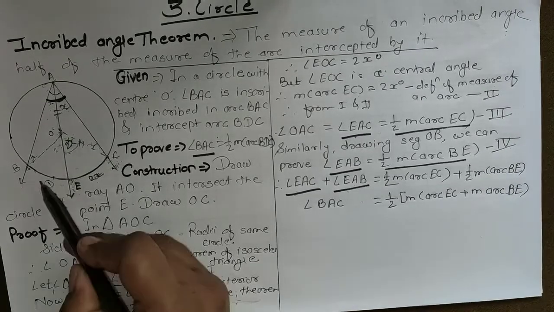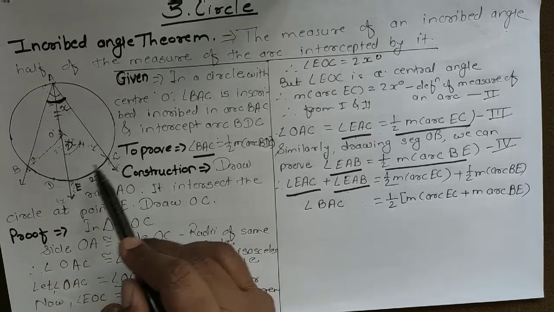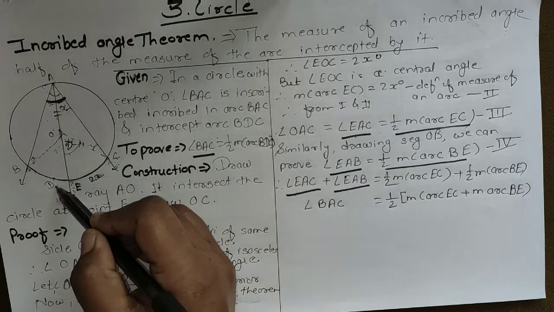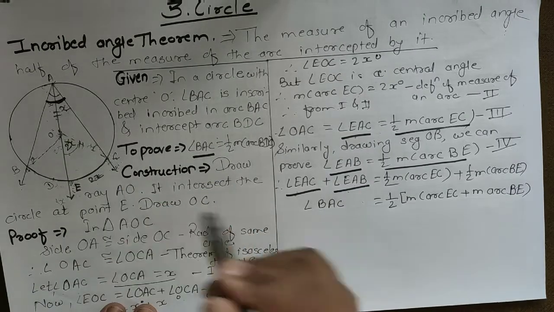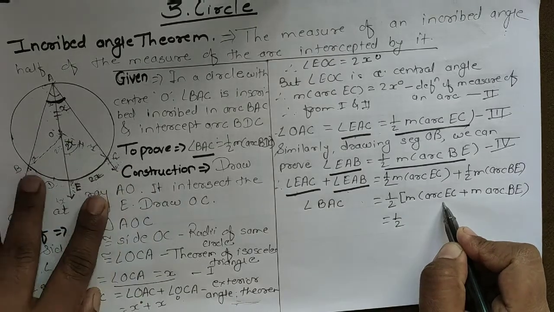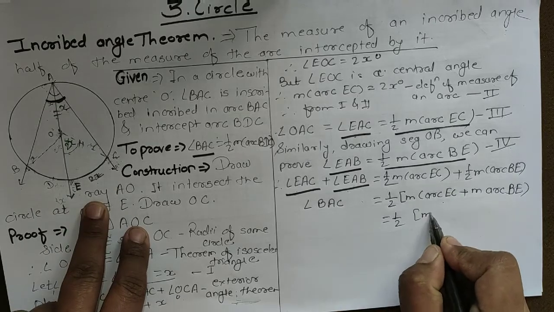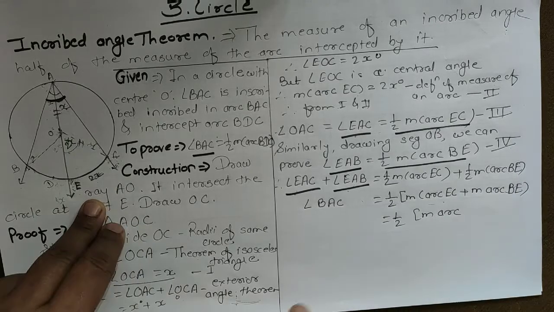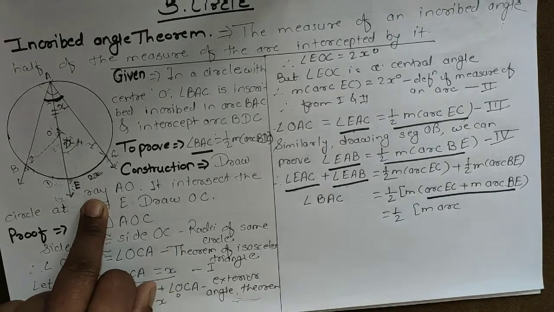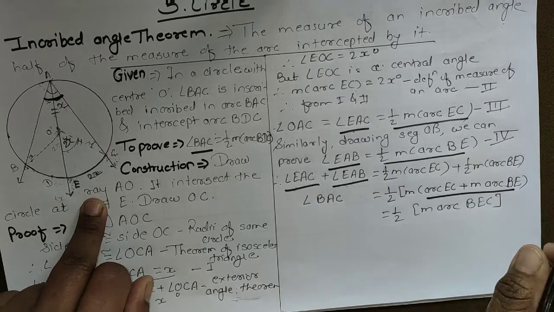BE plus EC is equal to BEC, so this is 1/2 measure of arc BEC.